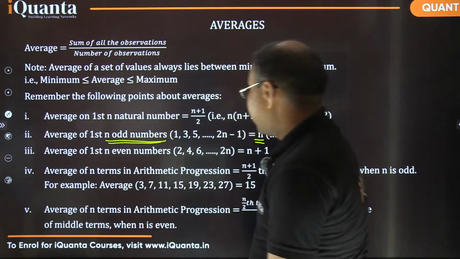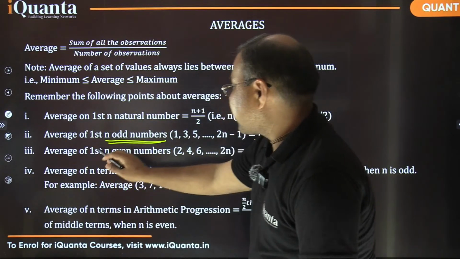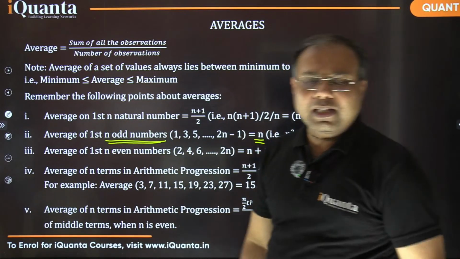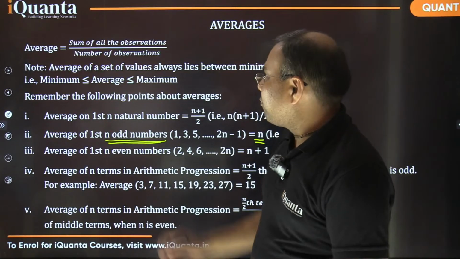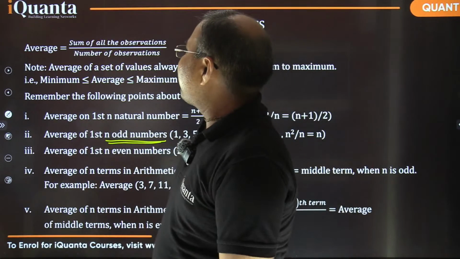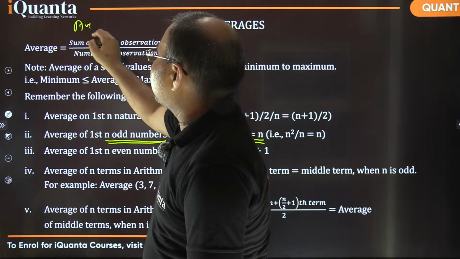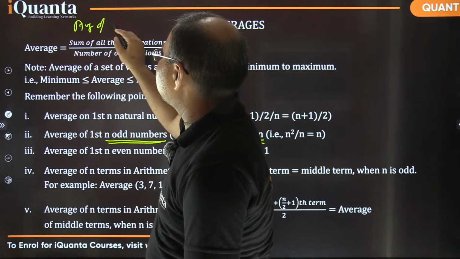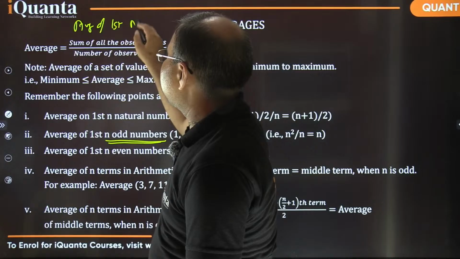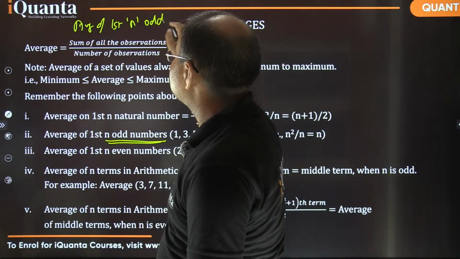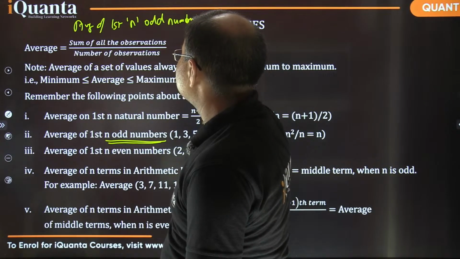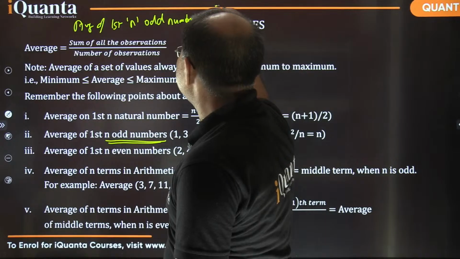Okay. So the average of first n odd numbers is simply the middle number. It's a middle term, right? So what does it mean? Let me take an example. The average of first n odd numbers is equal to, let's say, 7.